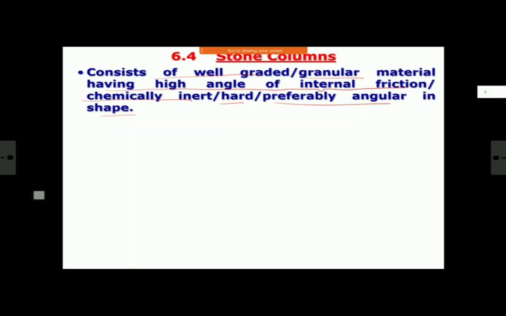There is a separate IS code for material for stone column. If you see there, it looks just like ballast. Only thing is size is a little bit bigger than your ballast, and that meets all the requirements. So you make a hole in the ground, you auger or bore a hole in the ground, and put the stone column there. Sometimes in place of stone column, now sand columns are also used. There is a difference between sand drain and sand column. Please understand. In sand drain, you just pour the sand into that, whereas in sand column it is put in a different way. You'll see that. But most popular are stone columns.